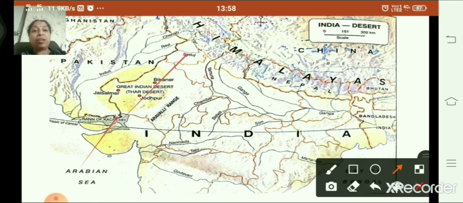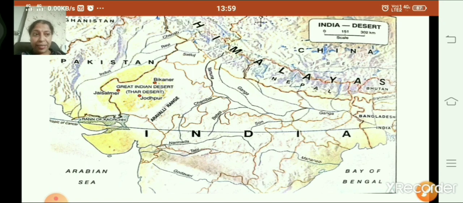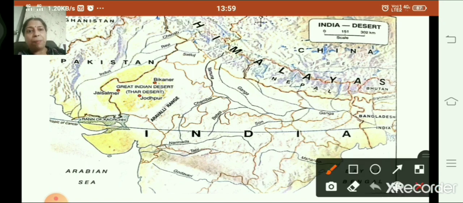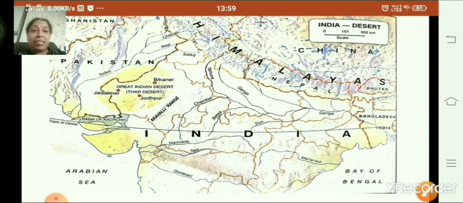And to the southeast, just come to the southeast, you can see Aravalli range of hills. Okay. And the desert extends west into Pakistan till the Indus River Basin. Is that clear children? And here you can see few cities, can you see those red dots? There are few cities in the desert region. We'll see where they are located.